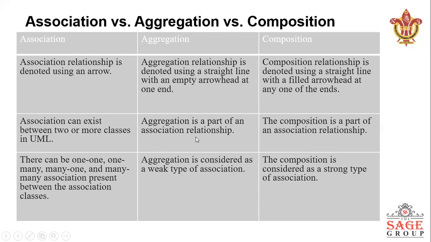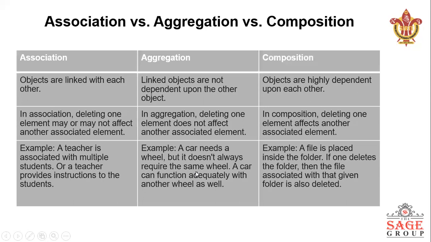Aggregation is part of association, and composition is also part of association. Association means a relationship between two classes. There are one to one, many to many, so many multiplicity symbols. But aggregation is a weak type of association, and composition is a strong type of association.